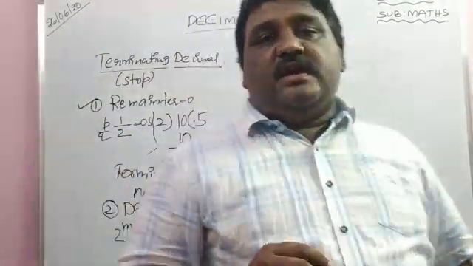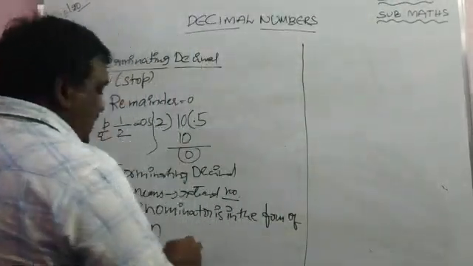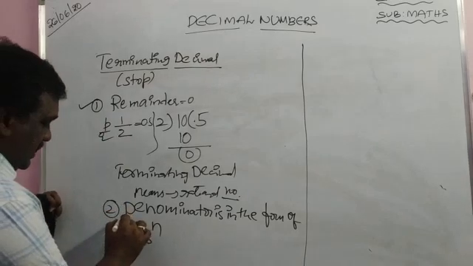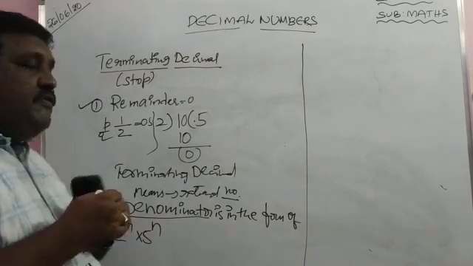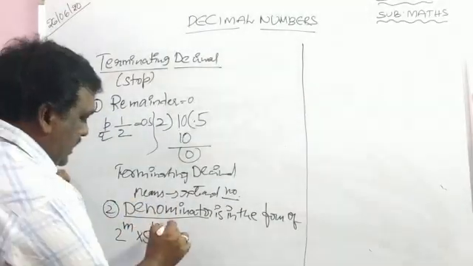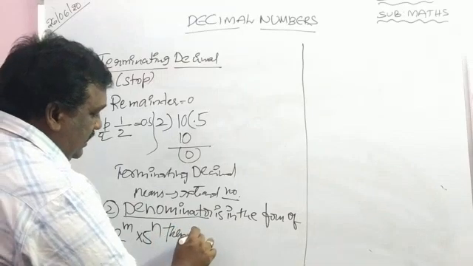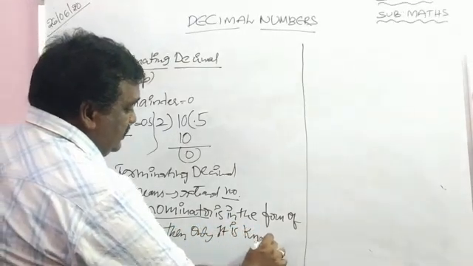Write down neatly, only the denominator. Then only it is known as a terminating decimal.